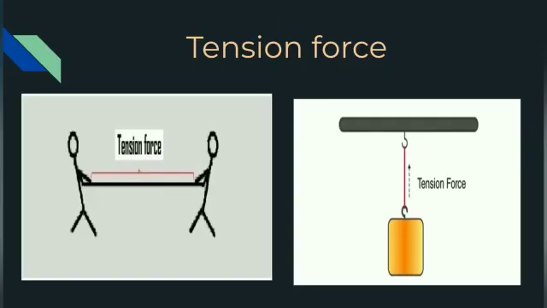The final force is tension. Already we learned what is tension. Tension is the measure of tightness in a rope or string. Here in the first picture you can see two people pulling a rope in opposite directions. We can see the tightness of the rope. In the second picture we can see an object hanging from a string, where we can feel the tension in the string. These are the types of contact forces.